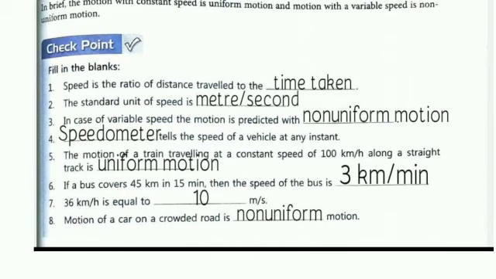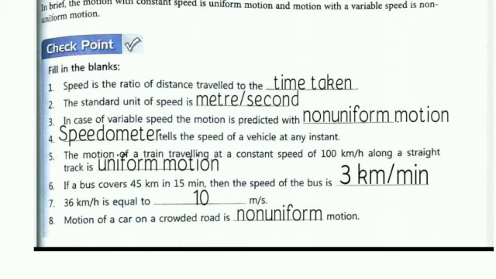If a bus covers 45 km in 15 minutes, then what is the speed of the bus? Speed is equal to distance by time. Distance is 45, time is 15 minutes. So 45 divided by 15 is equal to 3 km per minute. Answer is 3.